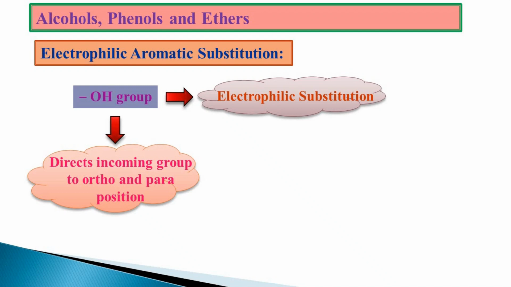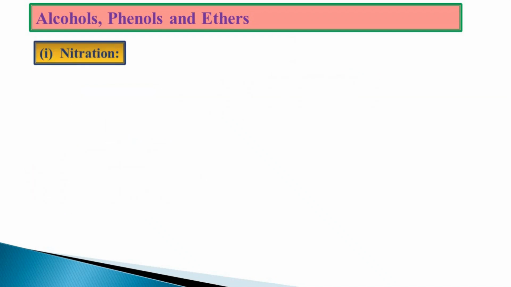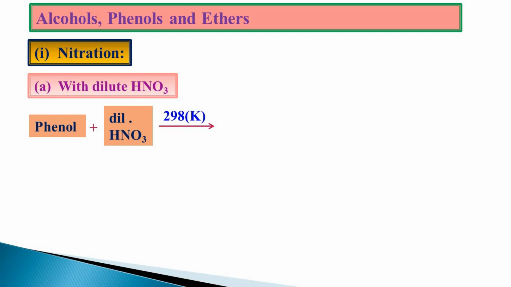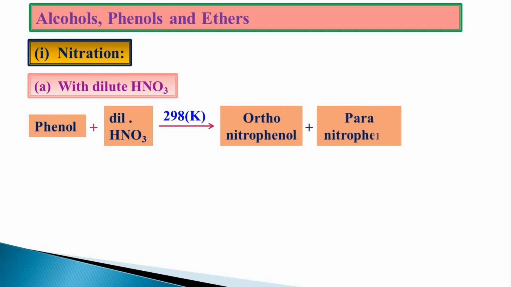positions. So one of the examples for the electrophilic substitution reaction is nitration. Let us start with the nitration reaction in presence of dilute HNO3. In presence of dilute HNO3, when phenol is treated, the nitration takes place at ortho and para position, giving rise to two different products, that is orthonitrophenol and paranitrophenol. Orthonitrophenol and paranitrophenol, two different products will be formed in presence of dilute HNO3.